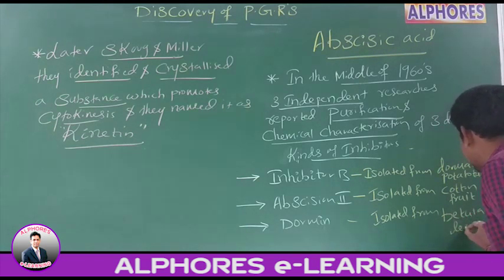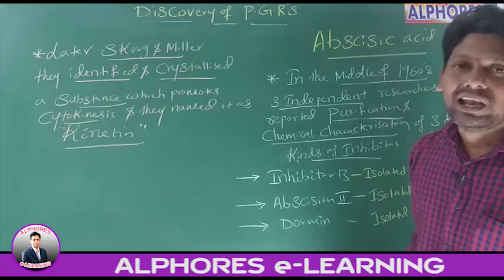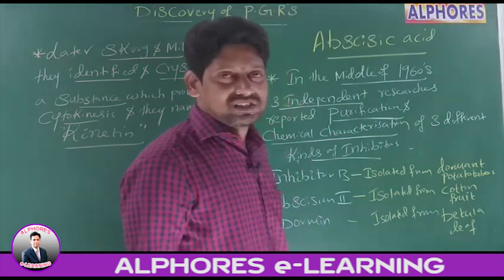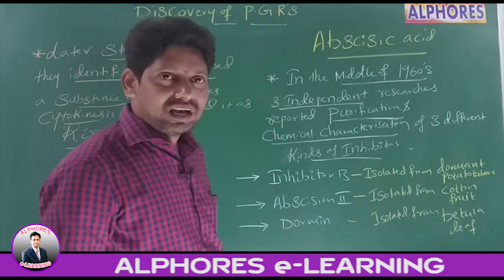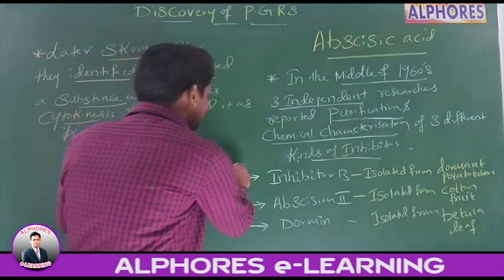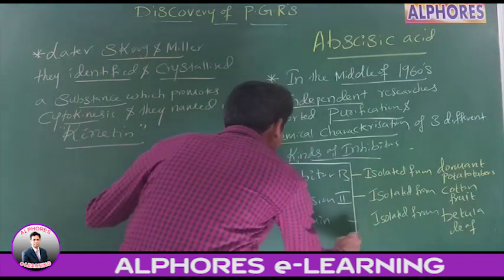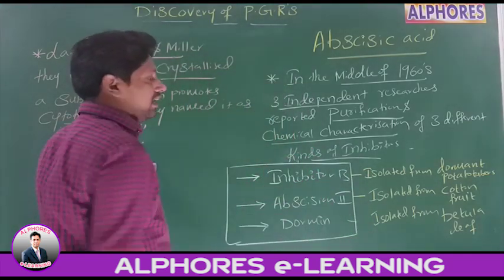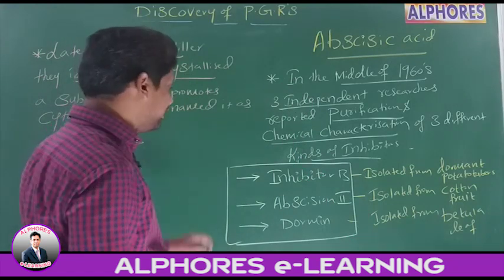Later it was identified that chemically these three were the same.